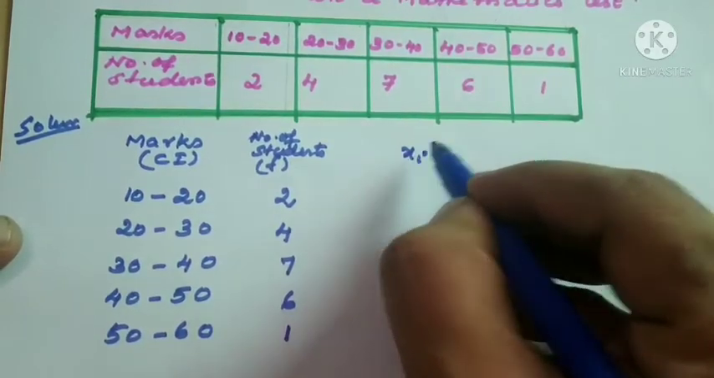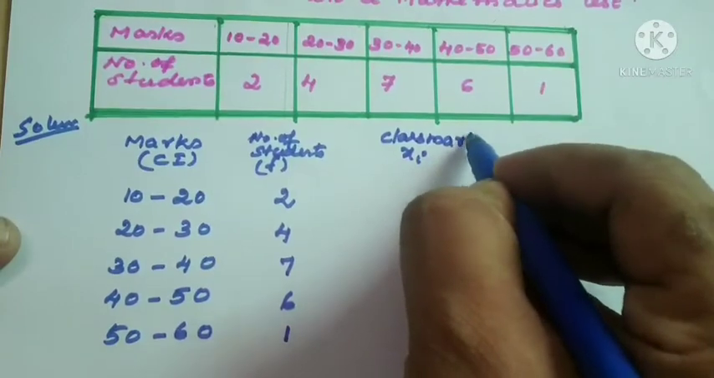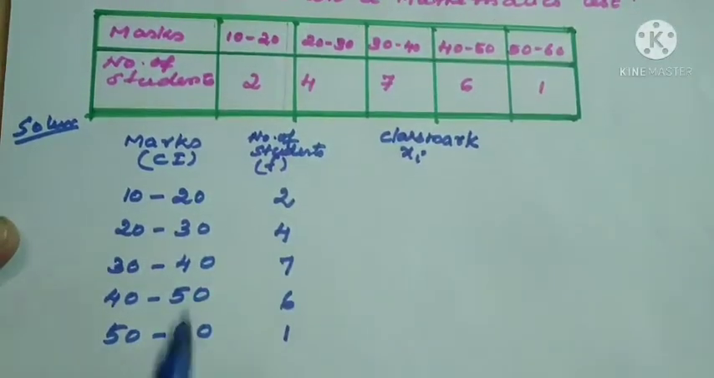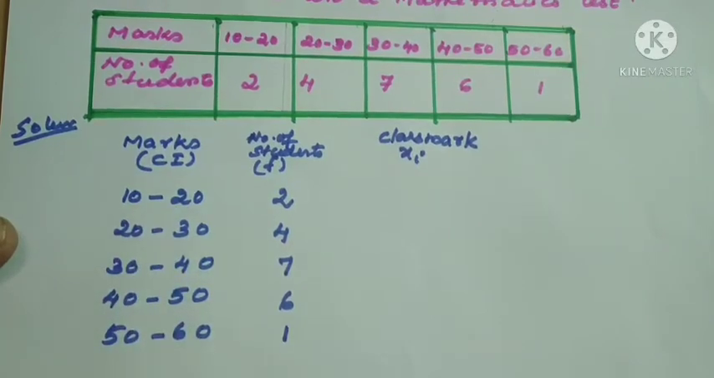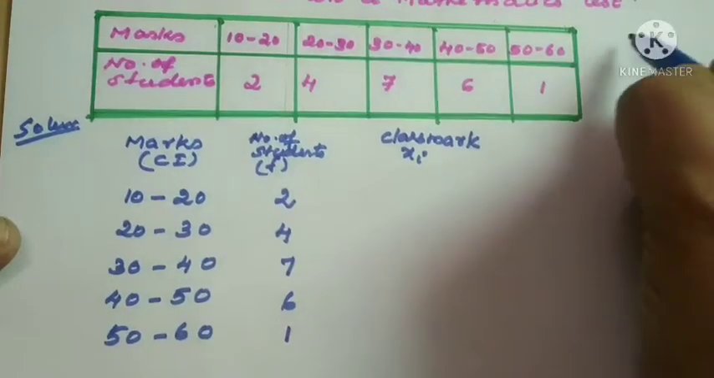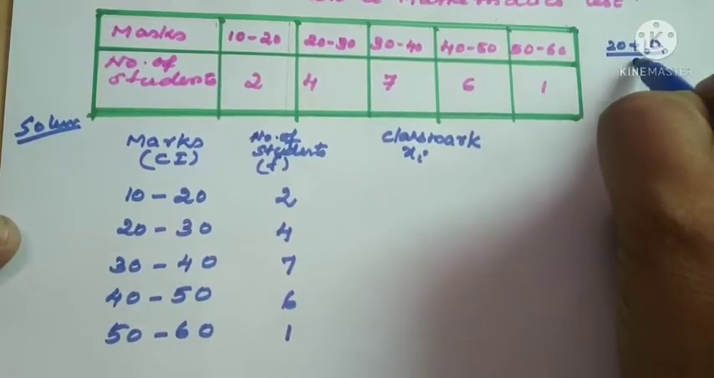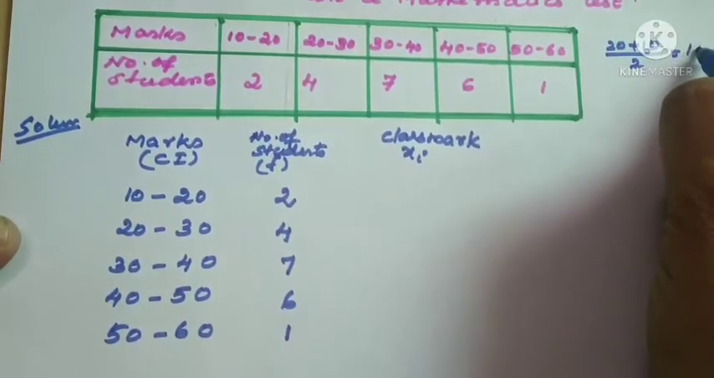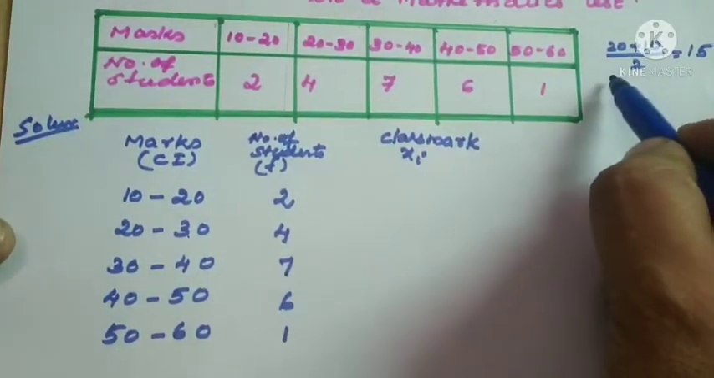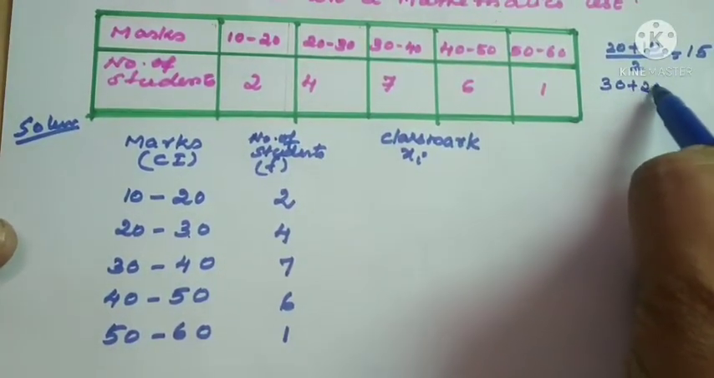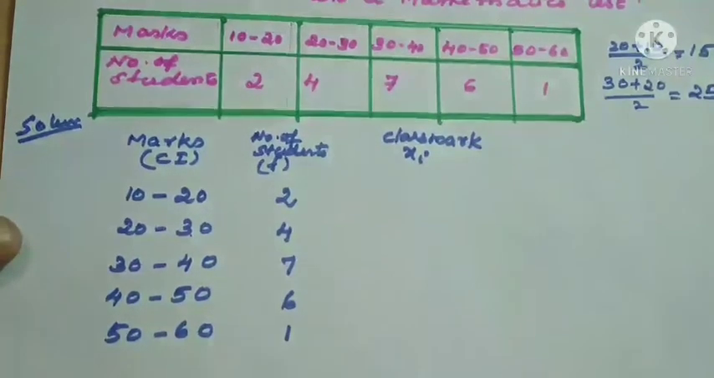Xi is sufficient, but this is our first sum only, so we'll write class mark. So how to calculate class mark? 20 plus 10, 30 divided by 2. So rough work I'll do here: upper limit plus lower limit by 2, 20 plus 10, that is equal to 15. One more, 30 plus 20 divided by 2, that is 50 divided by 2 equal to 25.